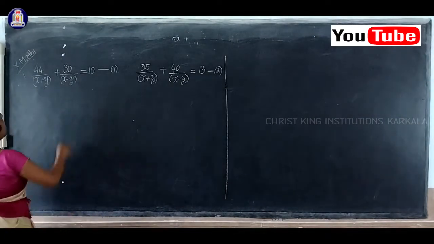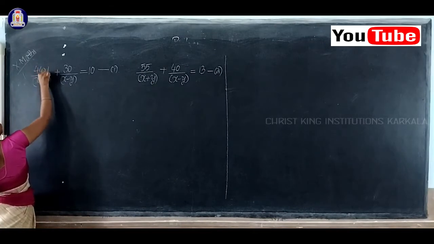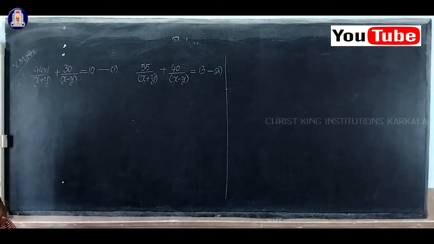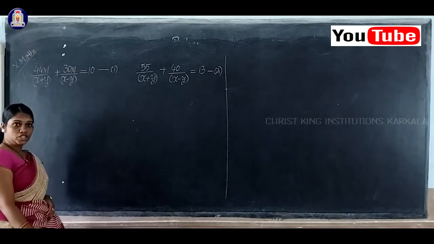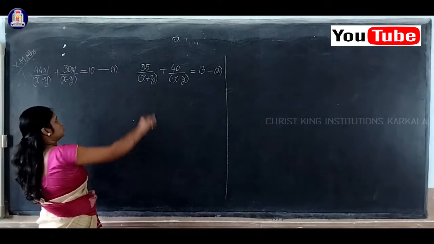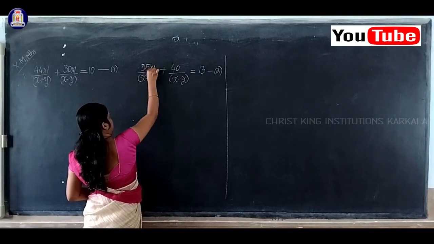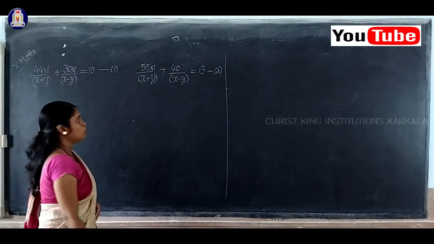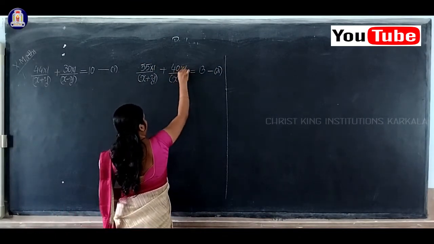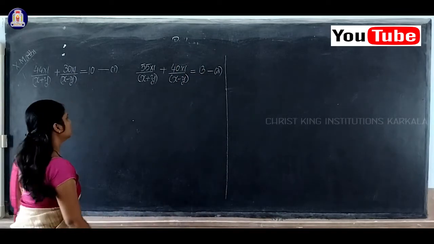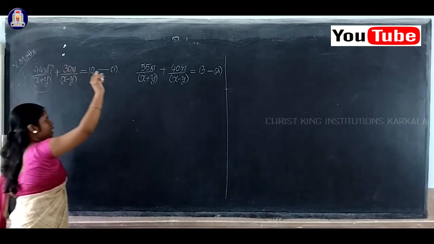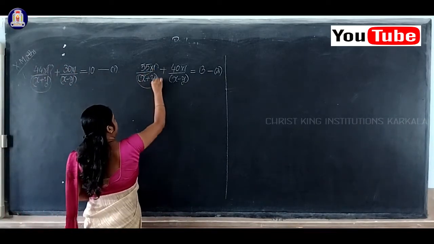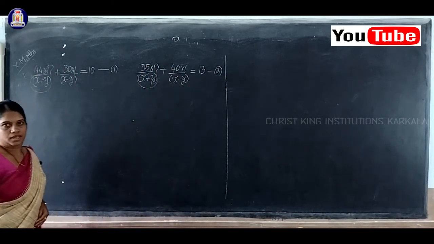See here, shall I write this 44 as 44 into 1? Next, 30 as 30 into 1? Again 55 is nothing but 55 into 1, and 40 is nothing but 40 into 1. Now can you observe that 1 by x plus y is common?